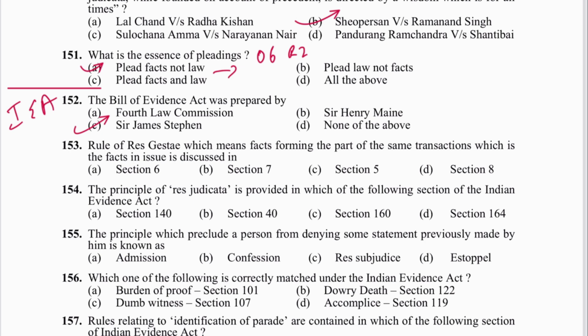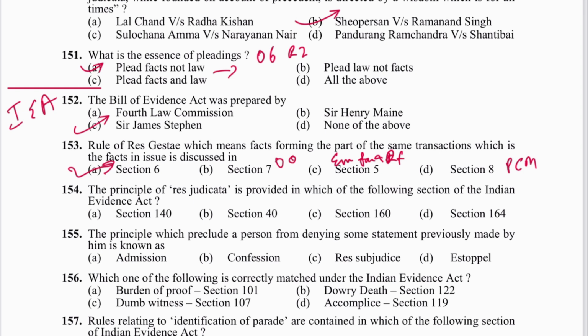Next 153. Rule of res gestae, which means facts forming part of the same transaction, is in section 6. What is in 7? Opportunity, occasion. Section 8 is PCM: preparation, conduct, motive. What is written in 5? Evidence may be given of facts in issue and relevant facts. A is the answer.